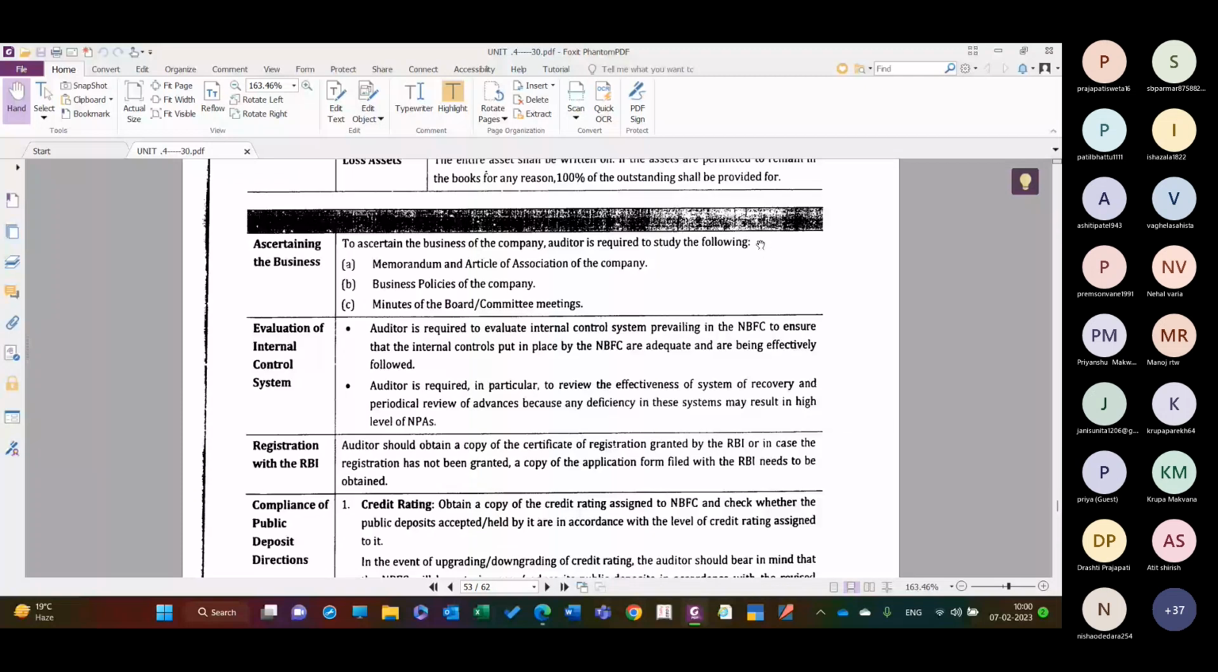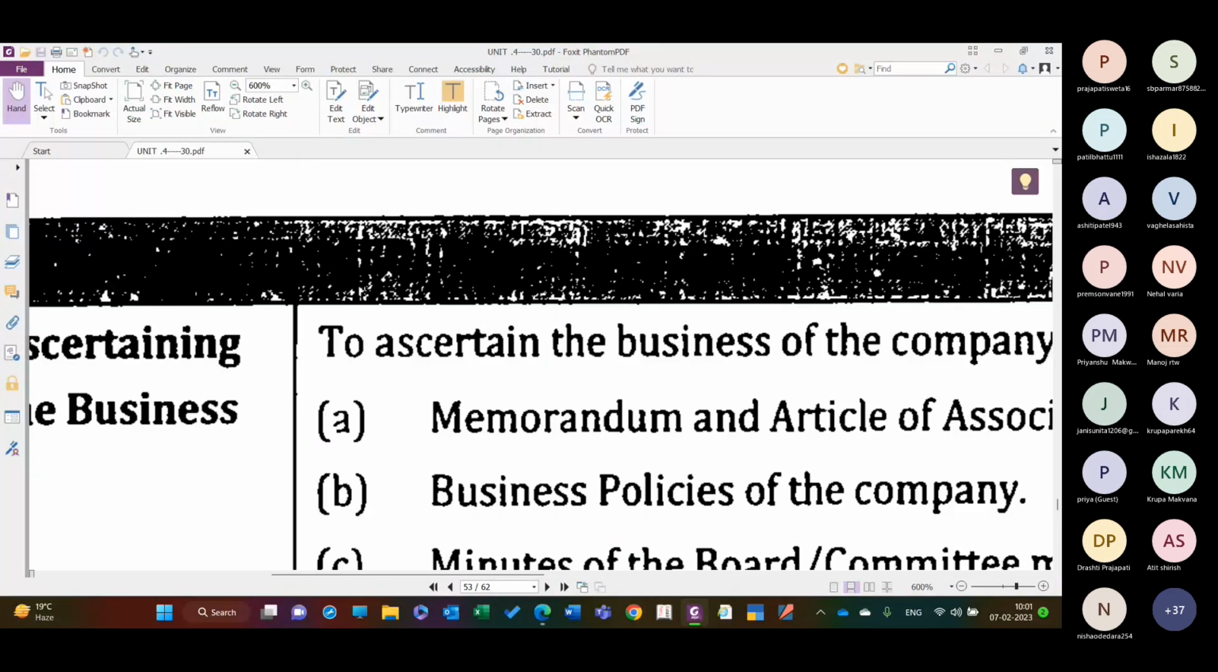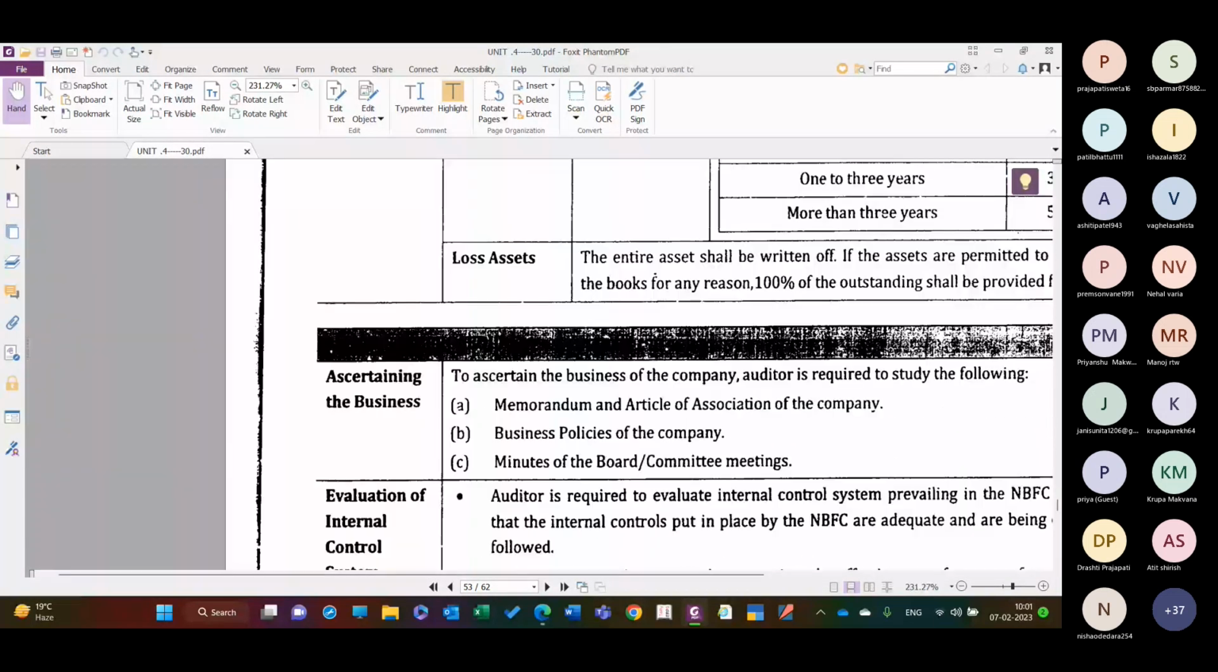Then, ascertaining of the business. This topic, if you have to write, is what is the structure of NBFCs and how they are managed. So the structure of NBFCs. As it is not visible, no matter how much I enlarge it you won't be able to see it, but it is a structure of the NBFCs. So let's start with ascertaining the business.